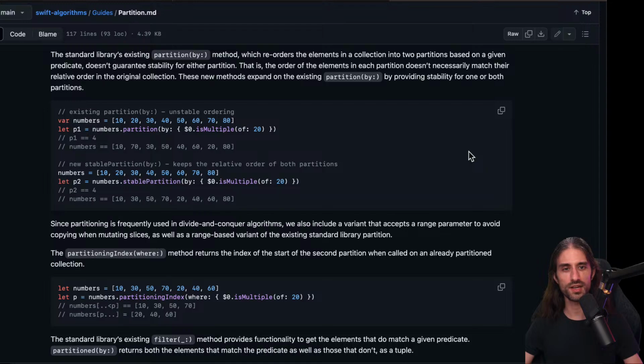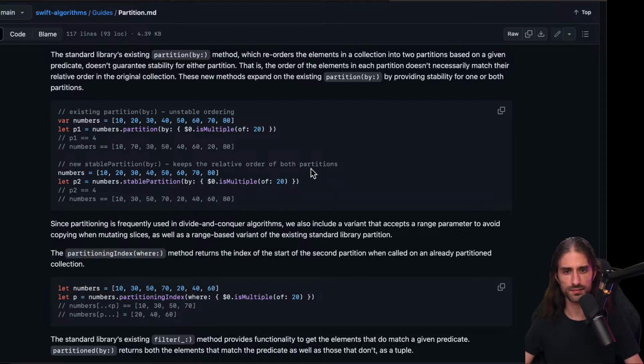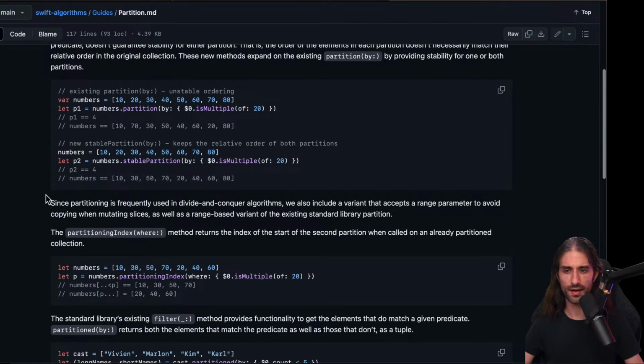I missed your message, Frank, about the fact that, oh, so I don't have the hour for your comment. So you're saying if you look at the implementation, you'll see that in most cases nothing is moved in the array. Very efficient. So do you mean for what we're talking about right now, the partition, or for what we were discussing before, which was the rotation?